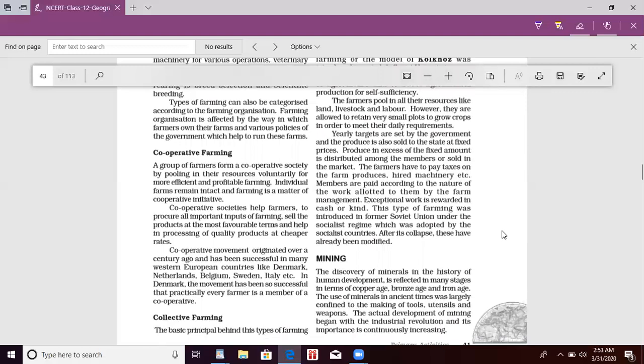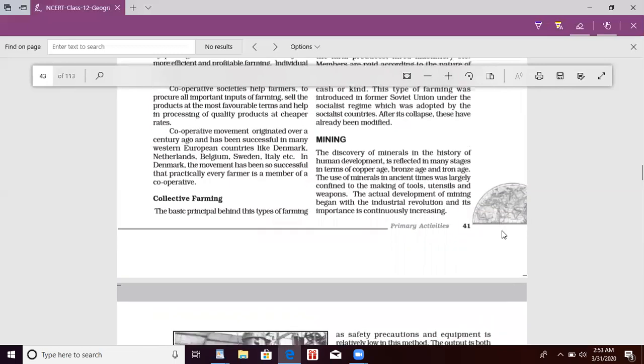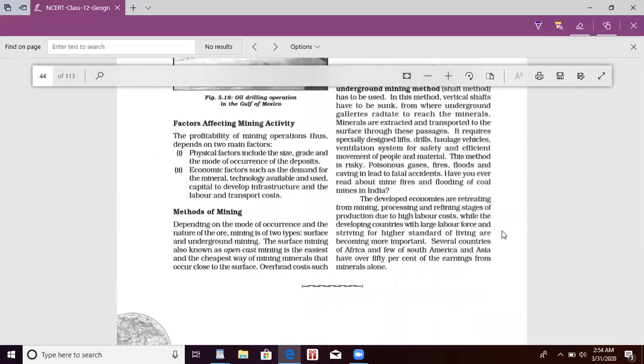Mining. The discovery of minerals in the history of human development is reflected in many stages, such as the copper age, bronze age, and iron age. The use of minerals in ancient times was largely confined to making tools, utensils, and weapons. The actual development of mining began with the Industrial Revolution and its importance is continuously increasing. The profitability of mining operations thus depends on two main factors.